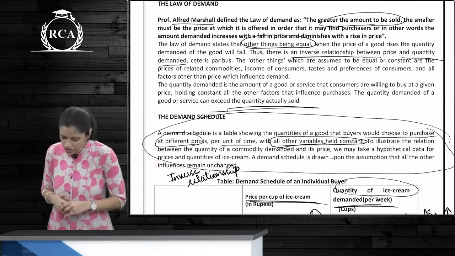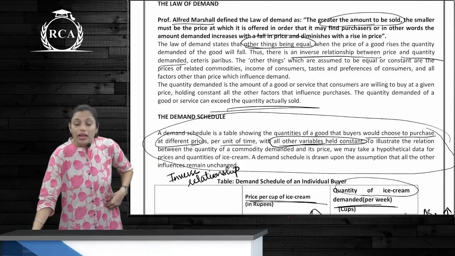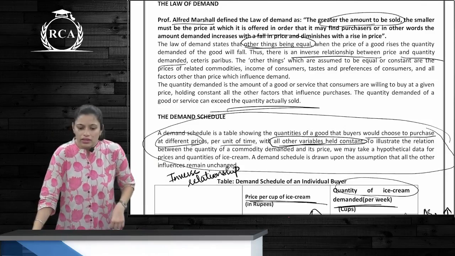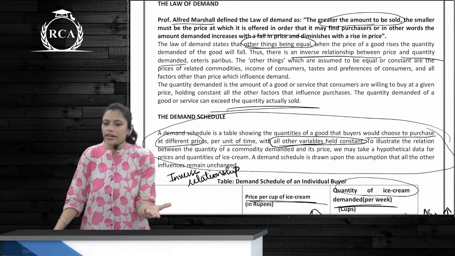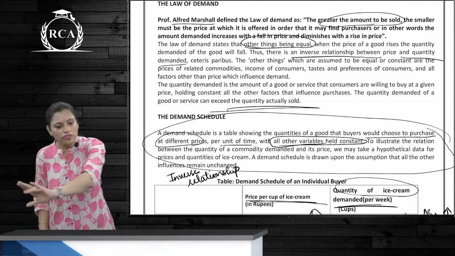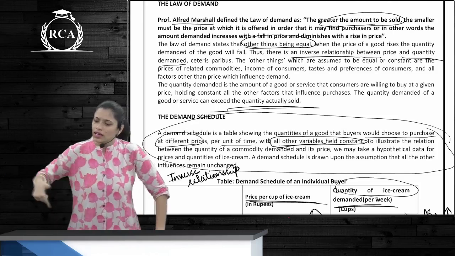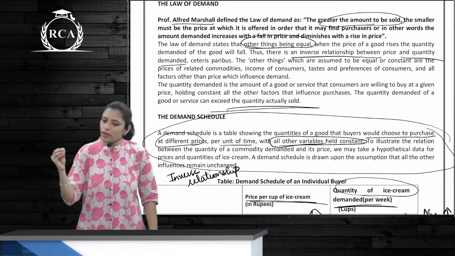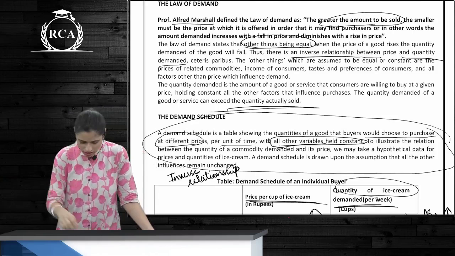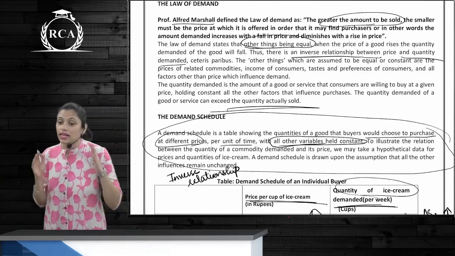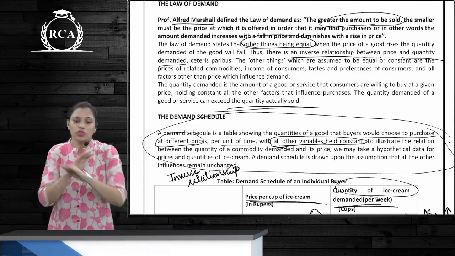Law of demand. What is the relationship between them? Inverse relationship between price of the commodity and quantity demanded of the commodity. Again, higher the price, lower the quantity demanded; lower the price, higher the quantity demanded. Given by Alfred Marshall. Other things remaining the same, ceteris paribus. Do not forget.